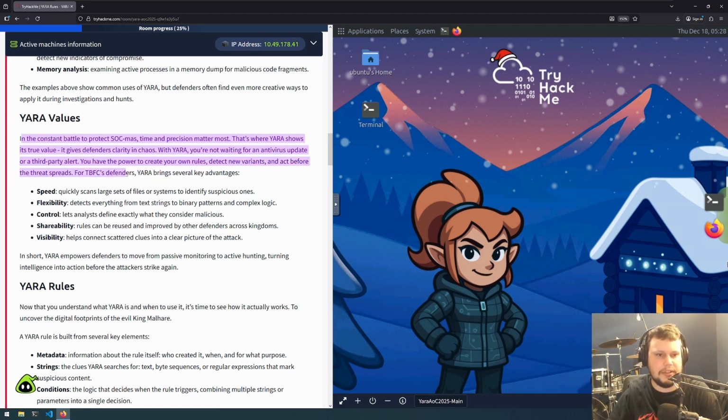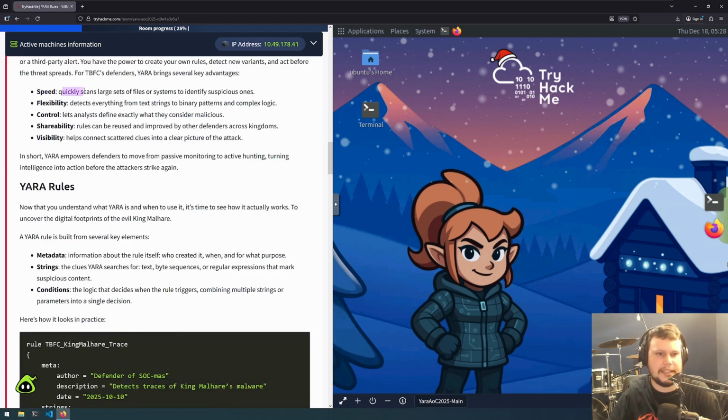For TBFC's defenders, YARA brings several key advantages. Speed: quickly scans large sets of files or systems to identify suspicious ones. Flexibility: detects everything from text strings to binary patterns and complex logic. Control: lets analysts define exactly what they consider malicious. Shareability: rules can be reused and improved by other defenders across kingdoms. Visibility: helps connect scattered clues into a clear picture of the attack.